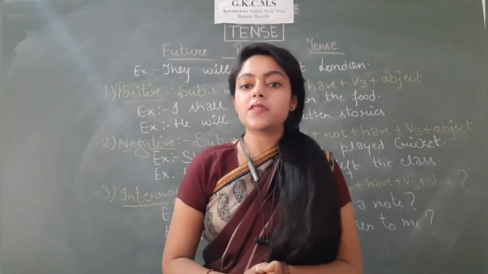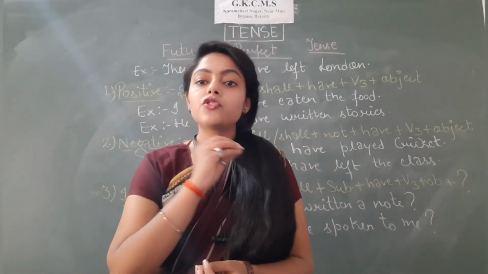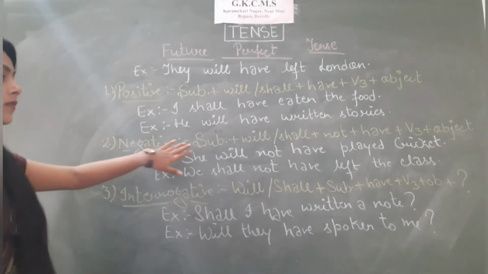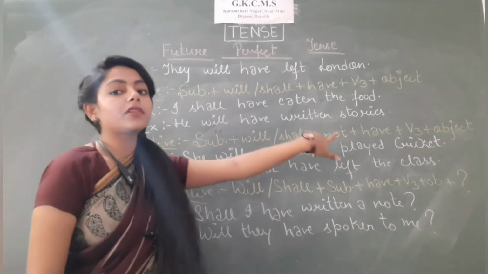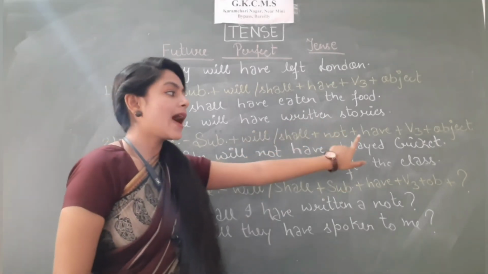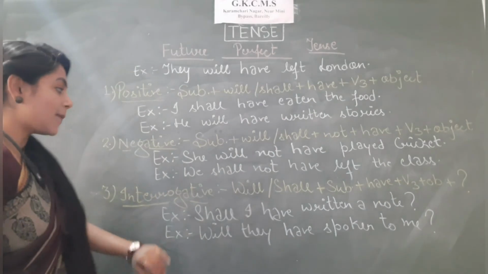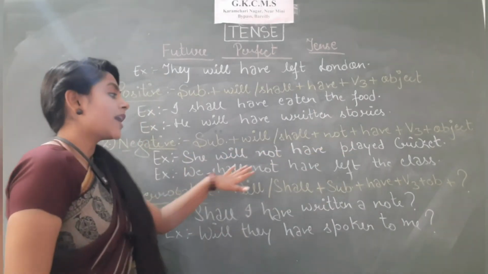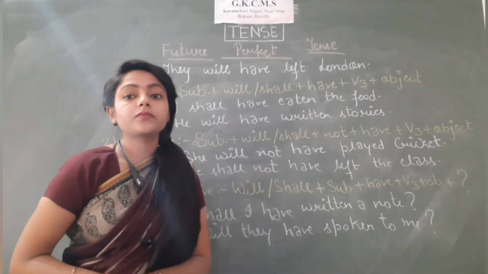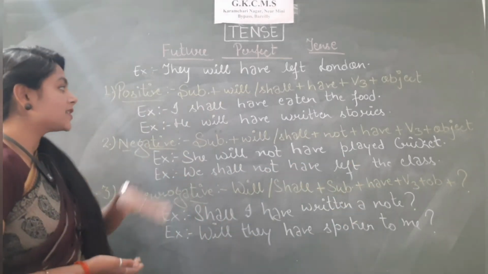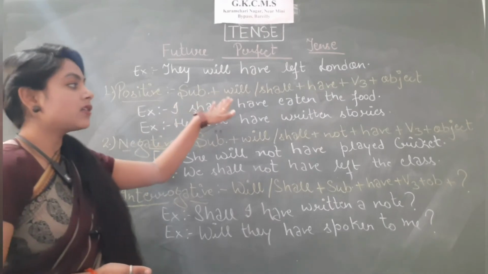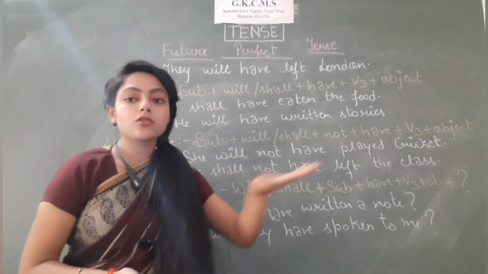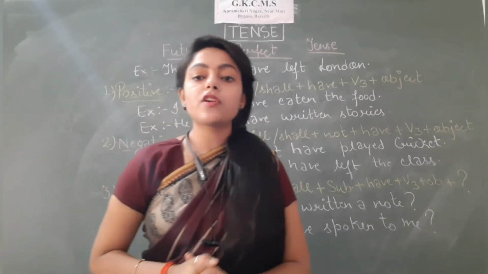Now let's see the negative sentences. What we have to do? We just have to place not. Rest of the structure will be same. For example, subject, will, shall and right after the will, shall we'll be placing not, have, V3 and then object. For example, she will not have played cricket. We shall not have left the class. And if we have to make the negative of these sentences, it will be I shall not have eaten the food. He will not have written stories. So this was the structure of negative sentences.